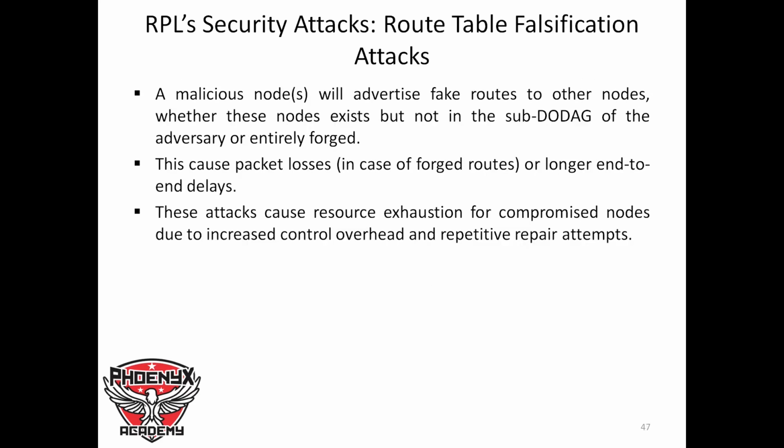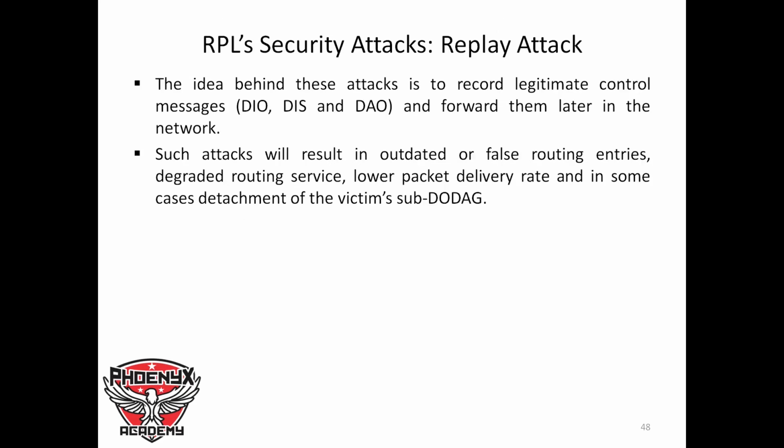Then we have another form of routing table attack called routing table falsification attack, where a malicious node will advertise fake routes to other nodes, whether to a node that exists but is not in the sub-DODAG of the adversary, or entirely forged. This causes packet losses in case of forged routes, or longer end-to-end delays. And this attack causes resource exhaustion for the compromised node due to increased control overhead and repetitive repair attempts.